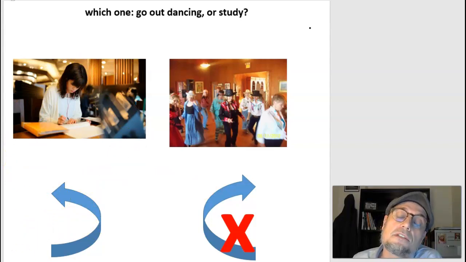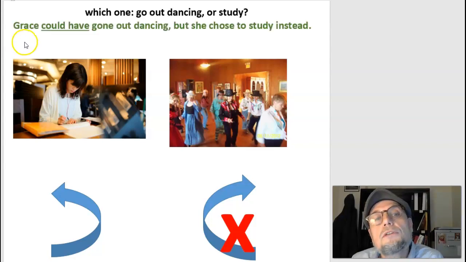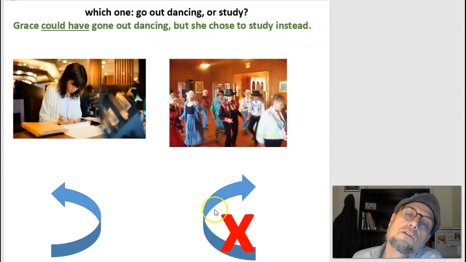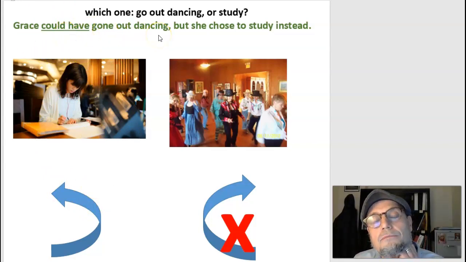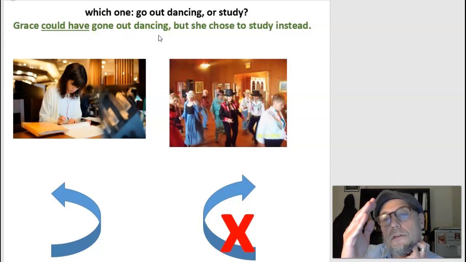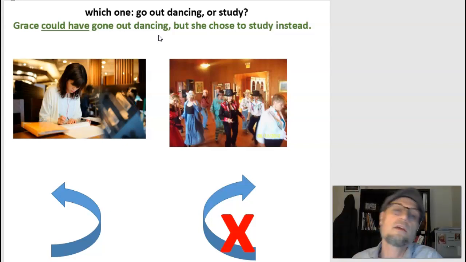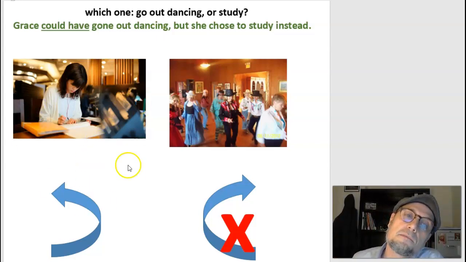So let's see how we would say this with could have. We could say Grace could have gone out dancing, but she chose to study instead. So she could have done this. She chose not to. Instead, she chose to study. So when we say I could have done something, what it means is this. I had that choice, but I said no. Instead, I did something else.